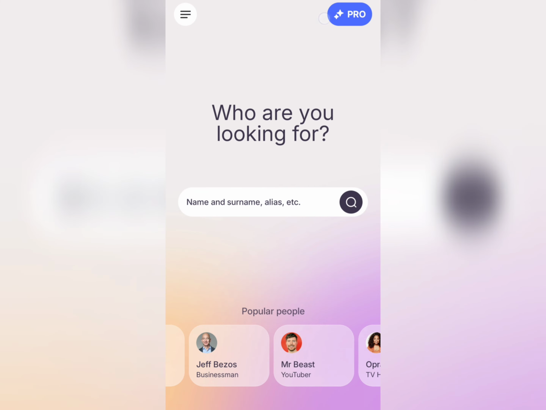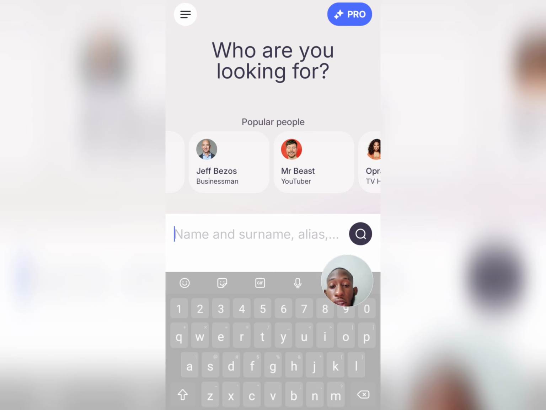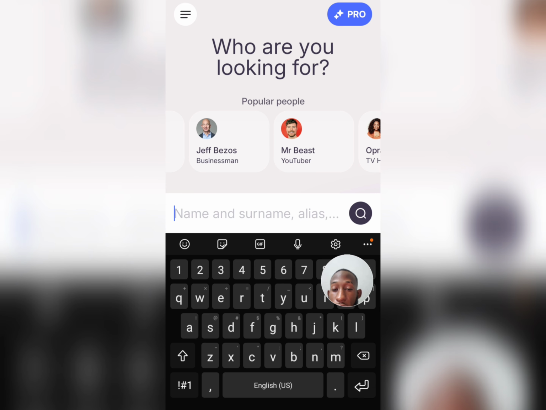Here, this is the home screen of the application. This application helps you get information on influencers or popular people around the world. All you have to do is enter their name or their surname, and you'll be able to find them.